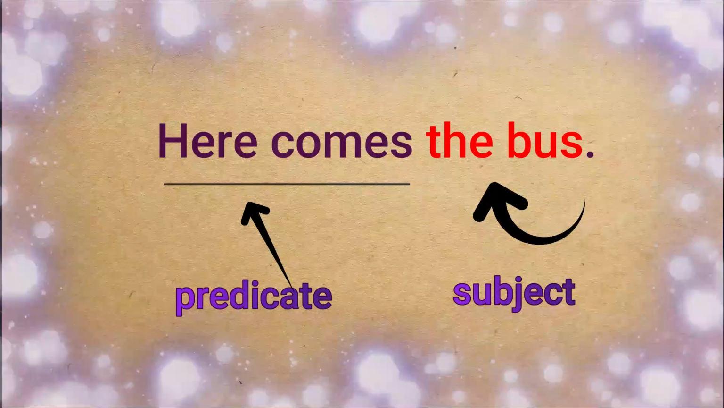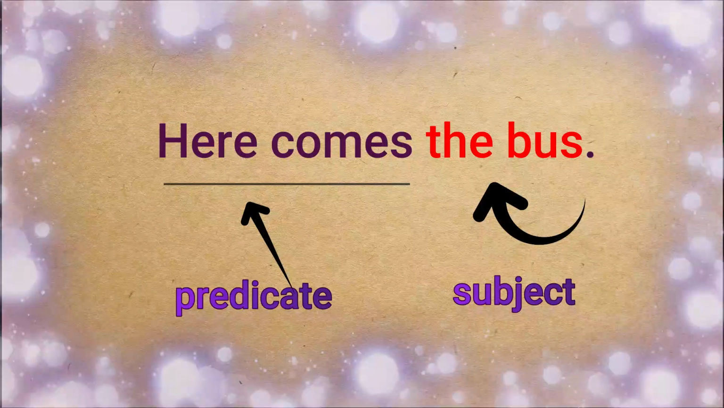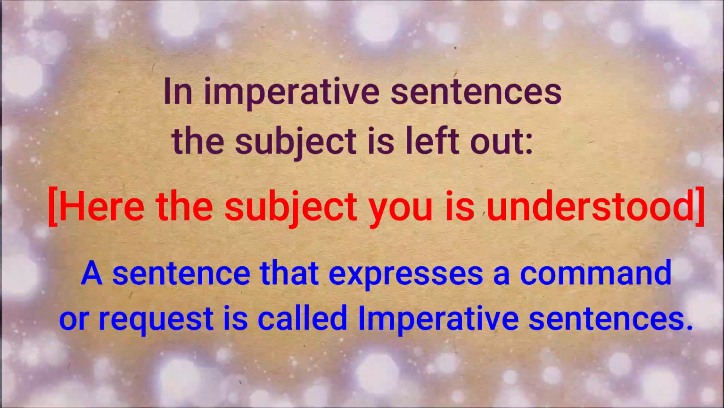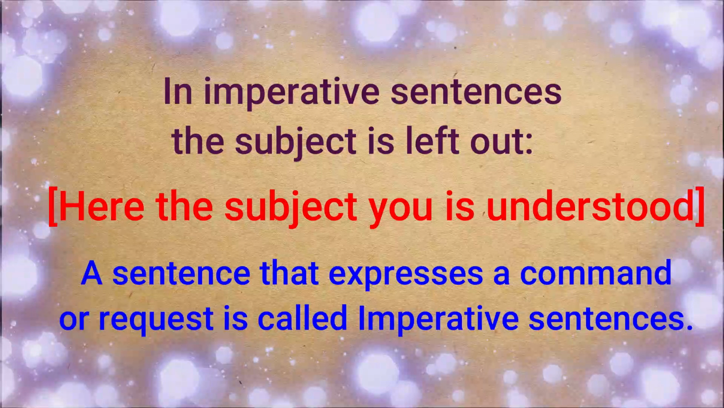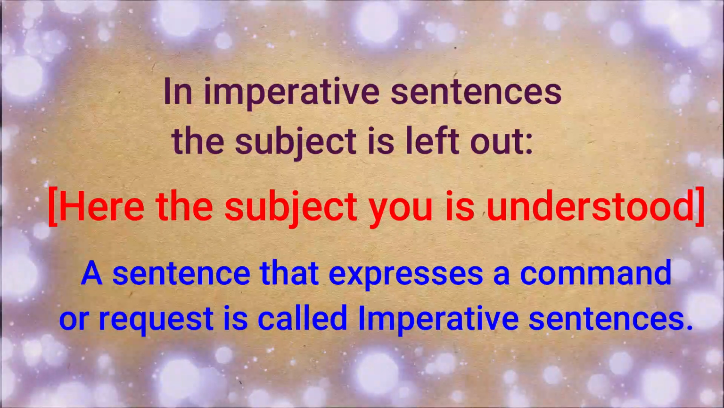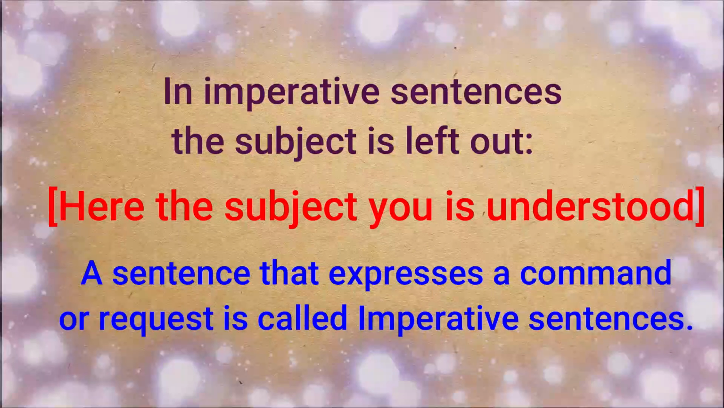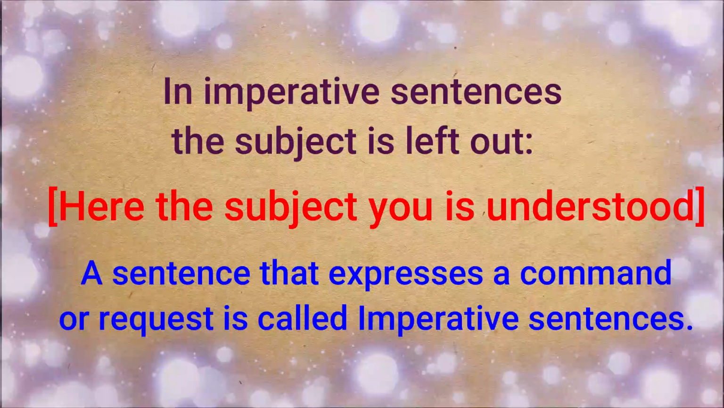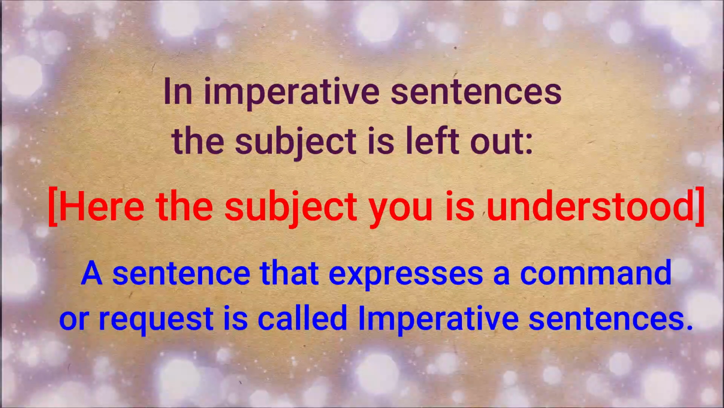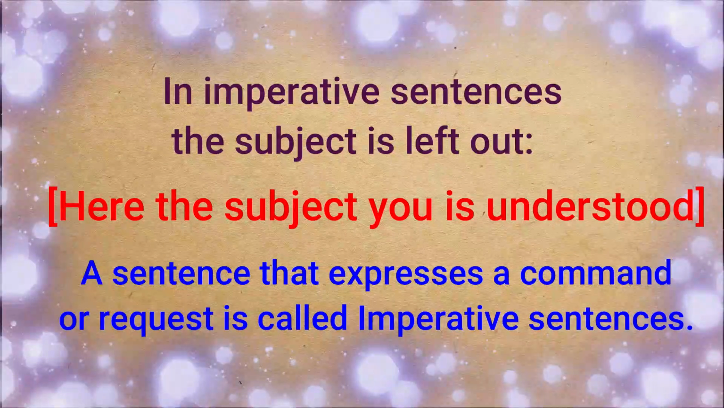Now in the next type of sentence, that is the imperative sentence, the subject is left out. It is not mentioned in the sentence. But here the subject you is understood. So let us know what an imperative sentence is. A sentence that expresses a command or request is called an imperative sentence.